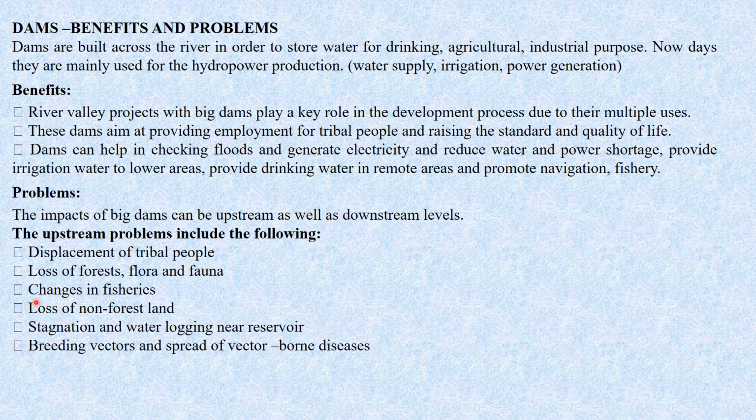Changes in the fisheries, as the available species change. Then loss of non-forest land, stagnation and waterlogging near the reservoir, and breeding of vectors and spread of vector-borne diseases.